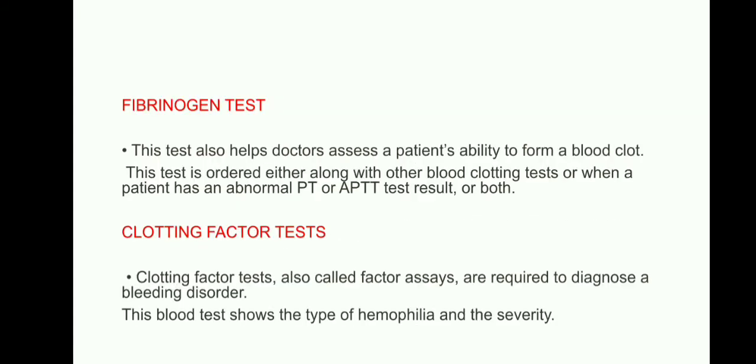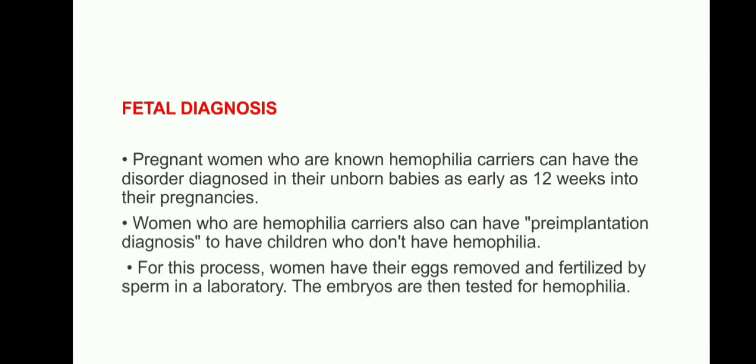And the fibrinogen test also helps doctors to assess the patient's ability to form a blood clot. This test is ordered either along with other blood clotting tests or when a patient has an abnormal PT or APTT test result, or both. Clotting factor tests should be done for the diagnostic evaluations.